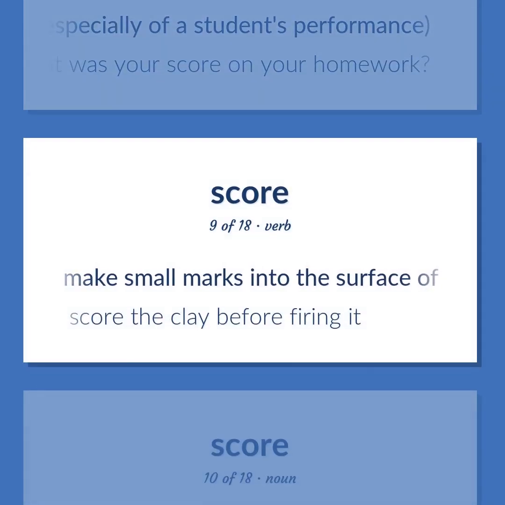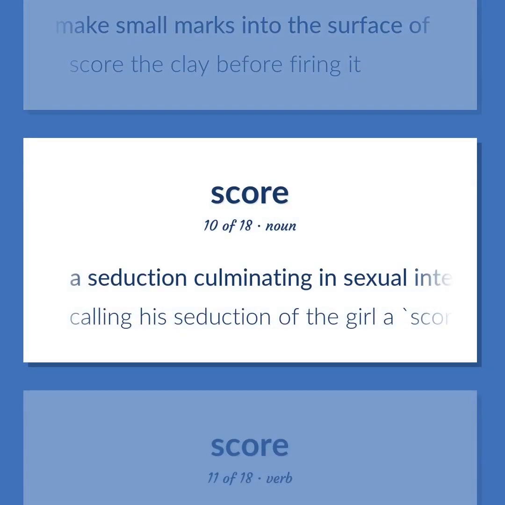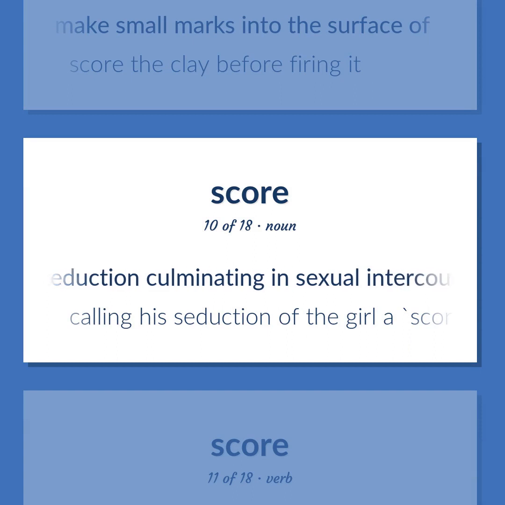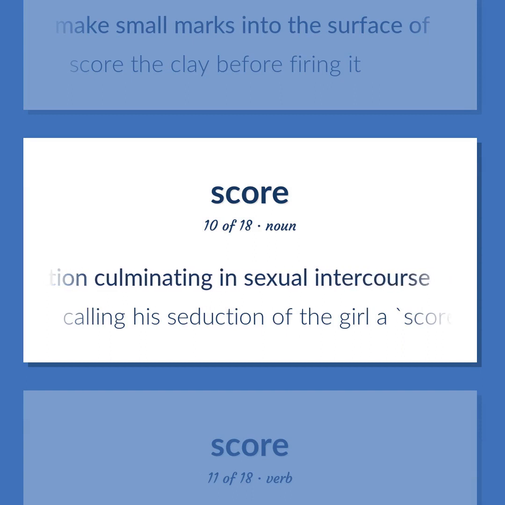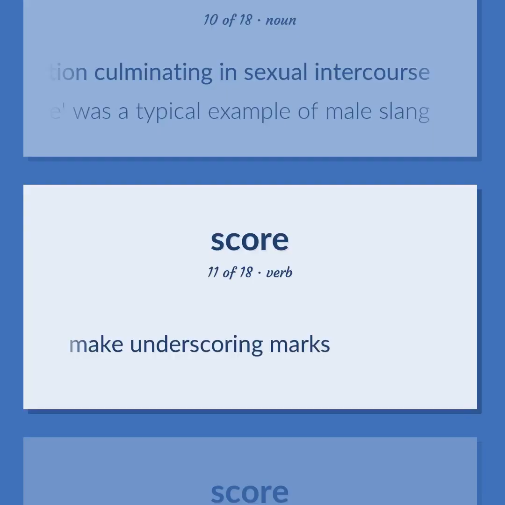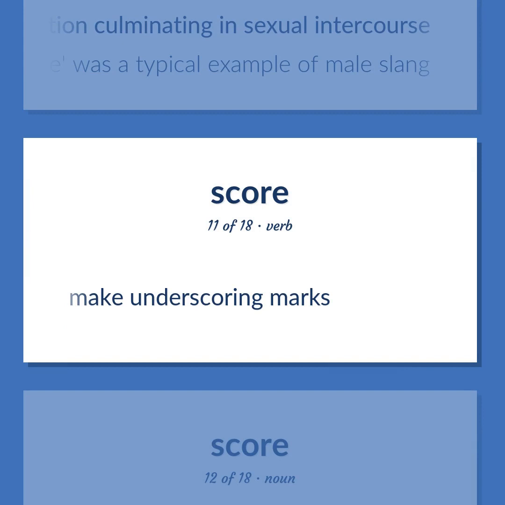Make small marks into the surface of. Score the clay before firing it. A seduction culminating in sexual intercourse. Calling his seduction of the girl a score was a typical example of male slang. Make underscoring marks.